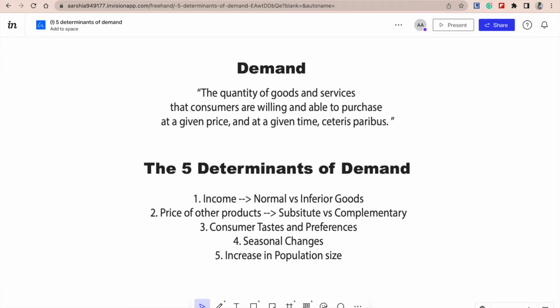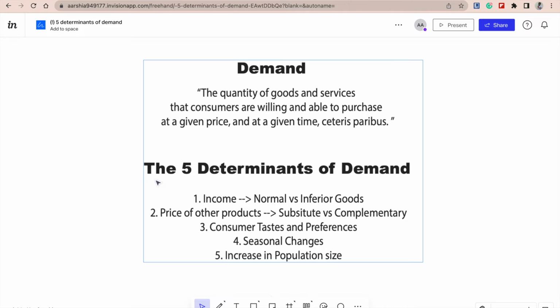So quick recap. Demand is the quantity of goods and services that consumers are willing and able to purchase at a given price and at a given time, ceteris paribus. So, quick reminder, ceteris paribus literally just means all things equal, and is used to ensure that the reader understands that the economist or the student is just talking about one factor at a time.